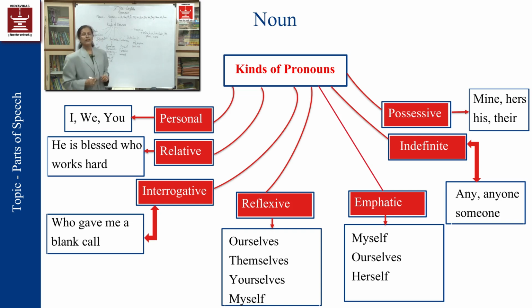Where I am not able to specify the things, the people, or the percentage of the things, I have to use some word: little, less, more, much, few, any. I'll have to use these words because I'm not able to mention the things in numbers. That is why I can use these kinds of words.